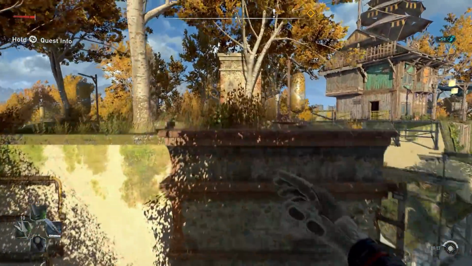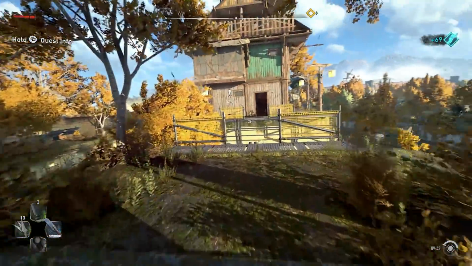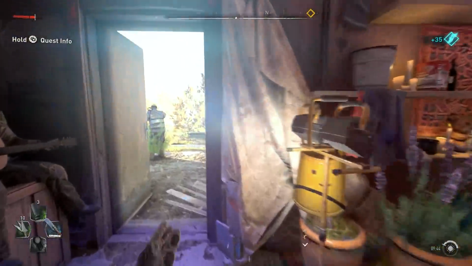Also, in the current build we played, Aiden was quite low level, so that's one reason why he was slow. So I hope Techland can perfect that and get rid of the floatiness. Now, let's get to the good stuff.